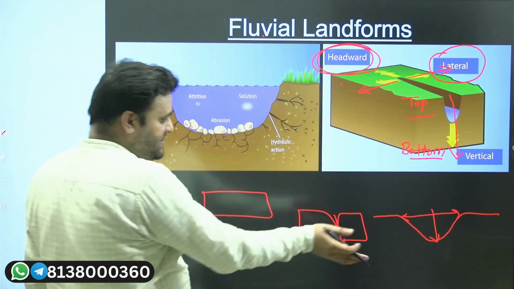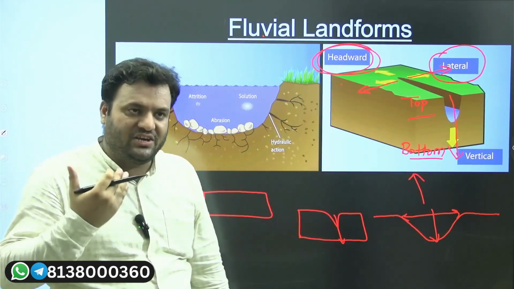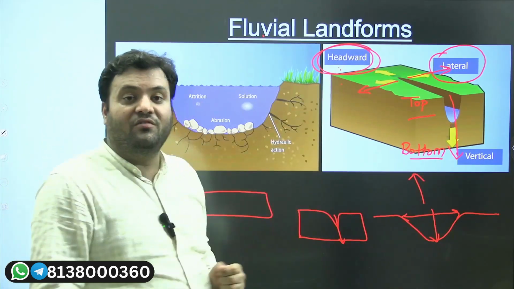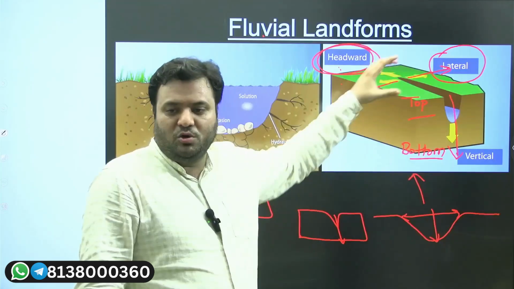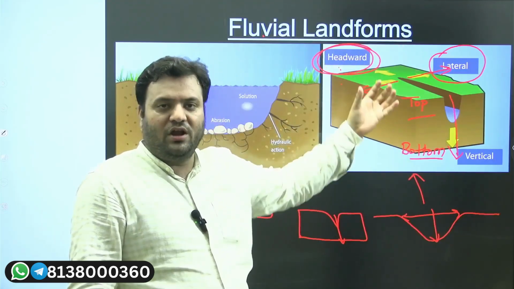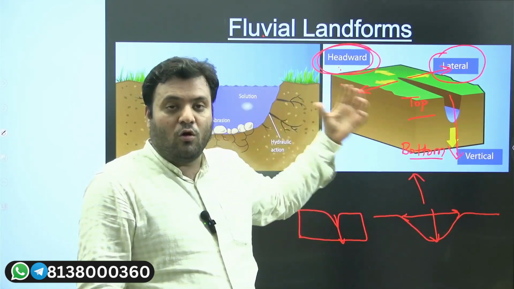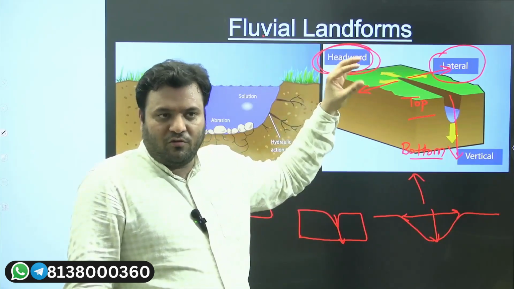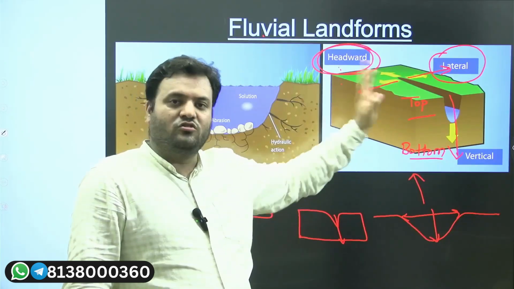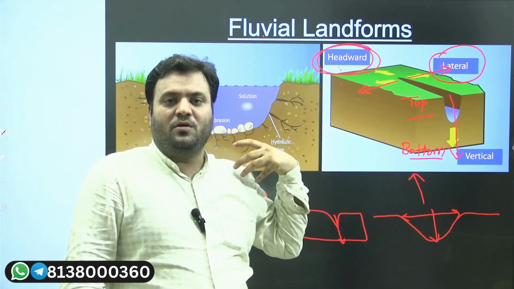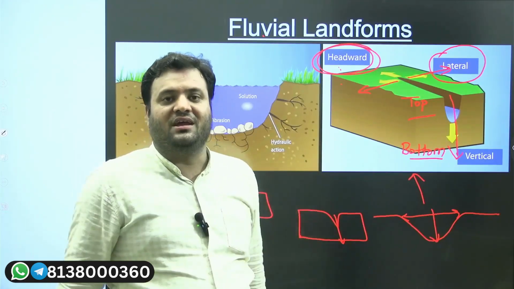We can have more vertical cutting and we can have lateral erosion. And if there is a movement which is opposite to the direction of flow of water, that will be termed as what? Headward process in this erosion aspect. Because of these three sets of erosion we see different modifications in our earth crust, and all of these are primarily driven by the flow of water. When the water flow is fast, when the water flow is slow, as a result topographical changes will be observed on the slope of the earth. Those we are referring to as landforms.